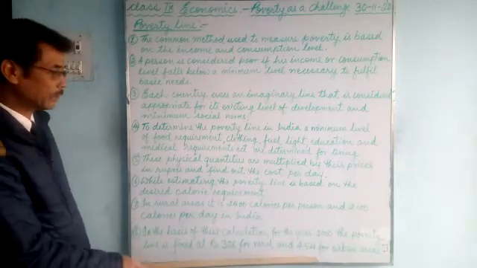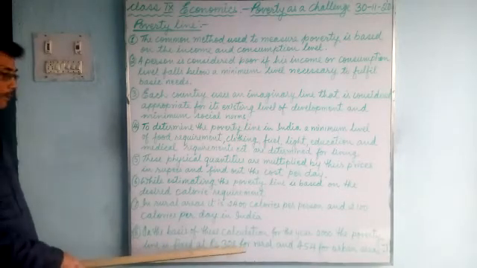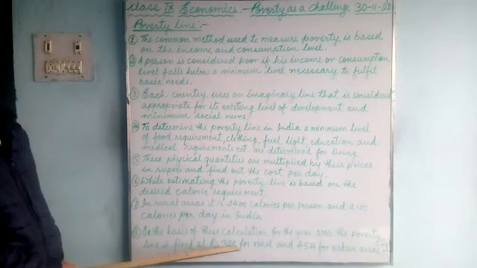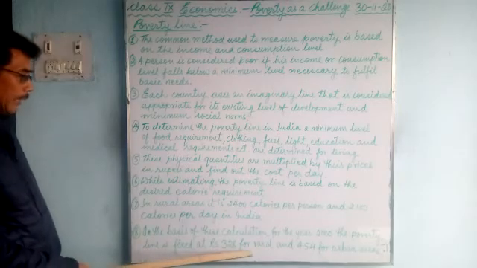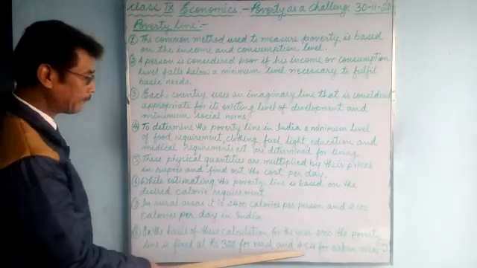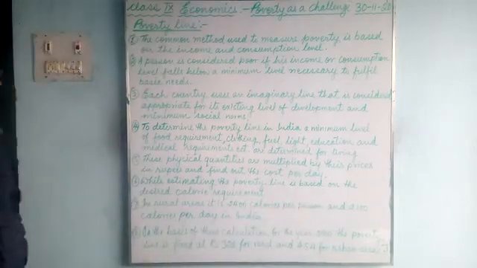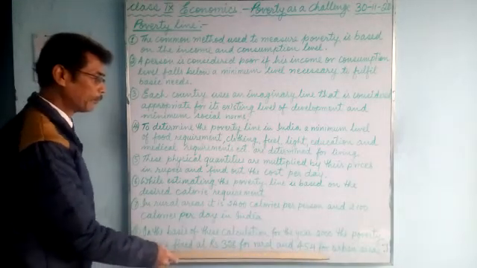according to this estimate of 2000, the poverty line is fixed at rupees 328 for rural areas. In the rural areas or in the villages, a person needs to earn 328, and 454 for urban areas. So there is a difference: 328 rupees for rural areas and 454 for urban areas.